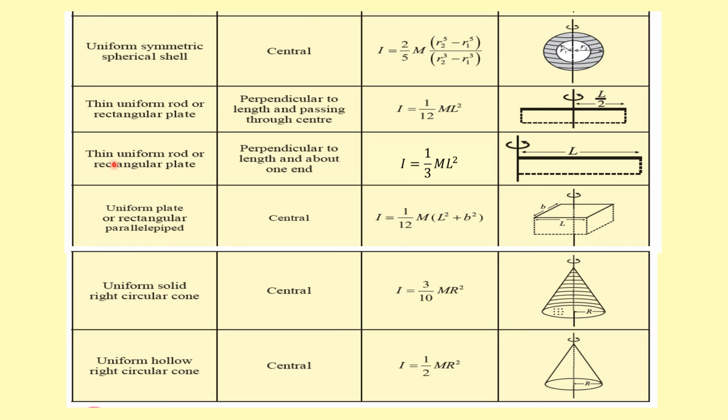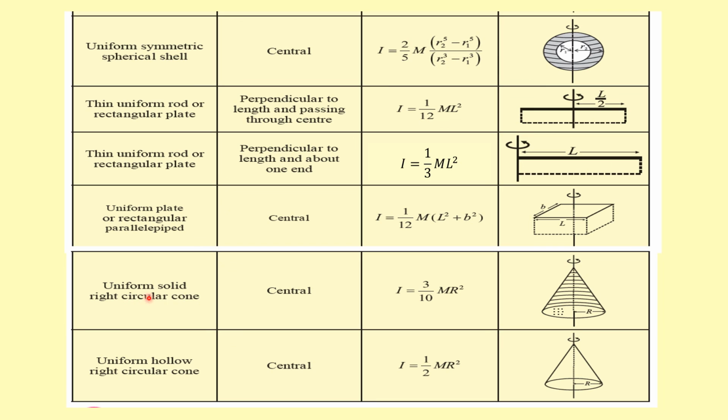The moment of inertia of a thin uniform rod or a rectangular plate about one end and perpendicular to its length is given by 1 by 3 m L square, where L is the length of this rod or the rectangular plate. Moment of inertia of a uniform plate or rectangular parallelepiped about its central axis passing through its center point is given by 1 by 12 m into L square plus B square, where L is the length of this parallelepiped and B is the breadth of this parallelepiped.